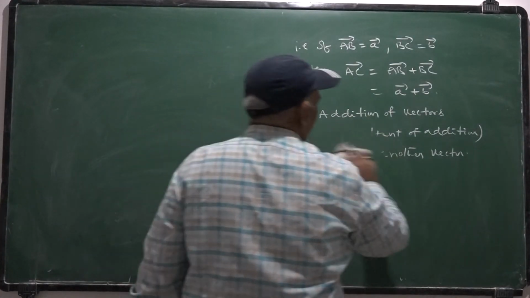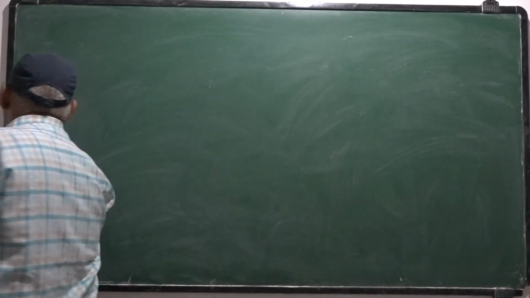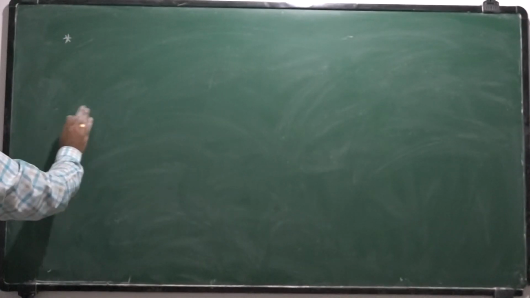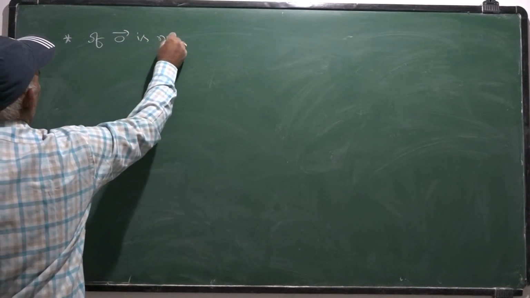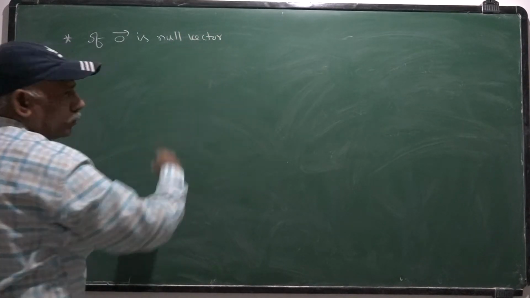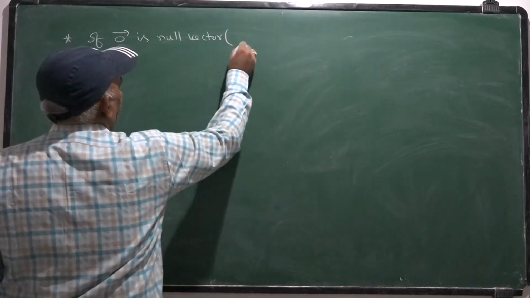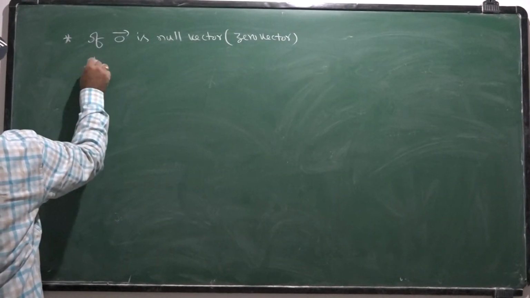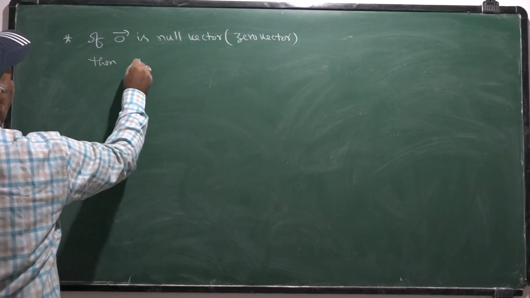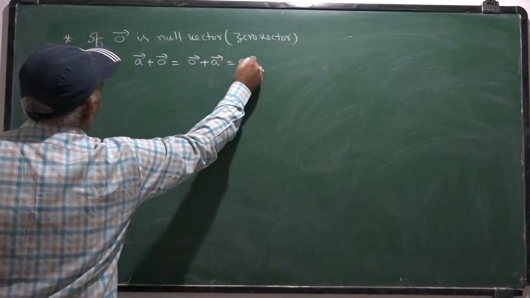Now coming to properties of addition. If 0 bar is null vector or zero vector, then A bar plus 0 bar is same to that of 0 bar plus A bar equal to A bar itself.